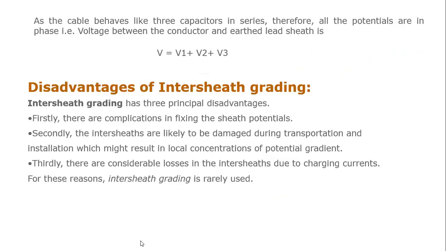Practically, we are using the capacitance gradings. Therefore, there are the following disadvantages in the case of intersheath grading. Due to these disadvantages, this type of intersheath grading is not suitable practically and is used very rarely.